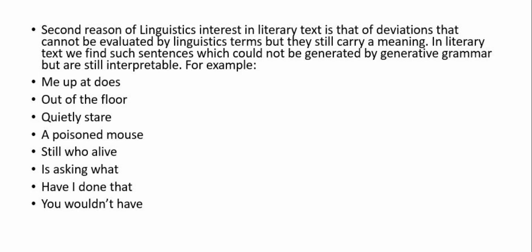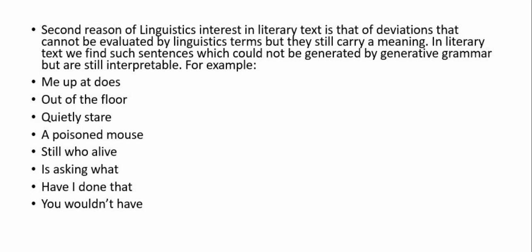Look at the first example. This is a poem by E. E. Cummings. Me up at dusk, out of the floor, quietly stare, a poisoned mouse, still who alive is asking, what have I done that you wouldn't have? If you look at this poem, these lines clearly violate syntactic rules. They are not according to the syntactic structure rules of the English language.